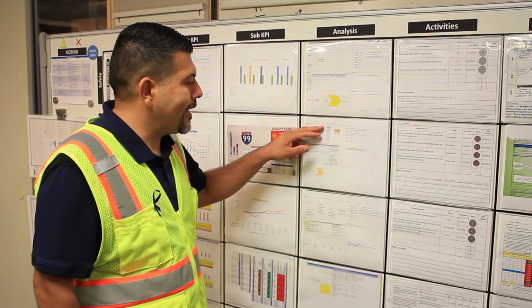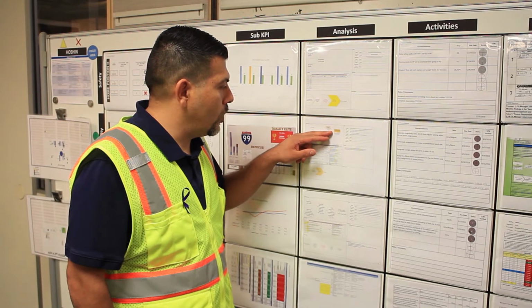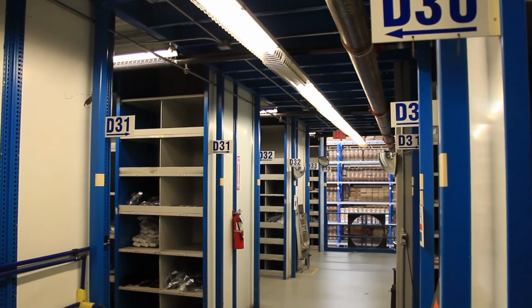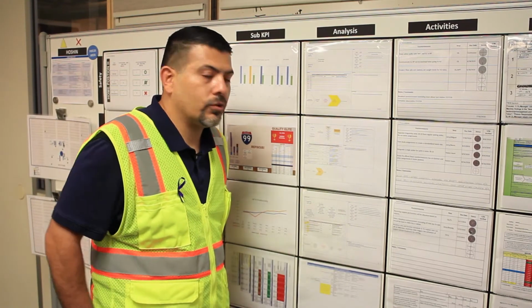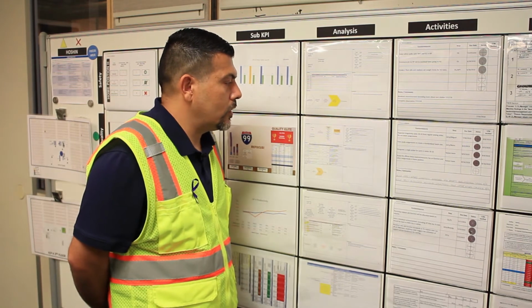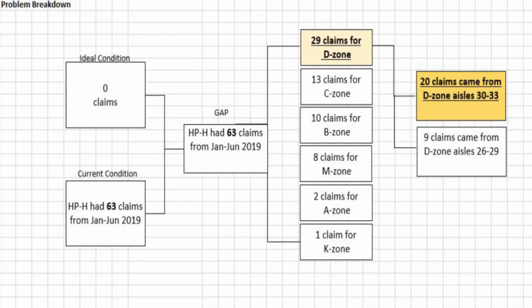We were able to break down zone D a little bit further. So after breaking it down some more, it looks like we have a total of 20 claims that came from zone D, aisles 30 through 33. And the remainder of the claims, which was 9, came from 26 through 29. So that really gave us an opportunity to focus on the last few aisles that we have in that zone. So now that we have our prioritized problem of 20 claims that come from D zone, aisles 30 to 33, we're going to go ahead and move on to our investigation.